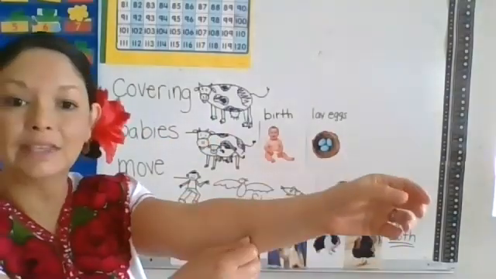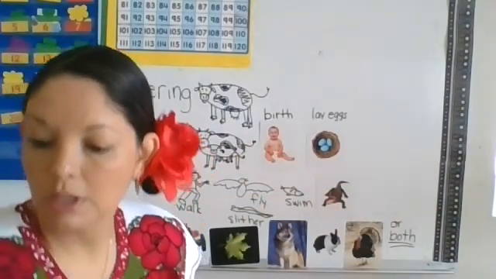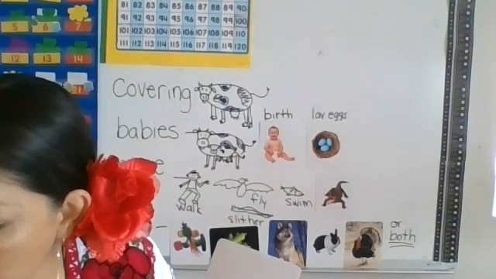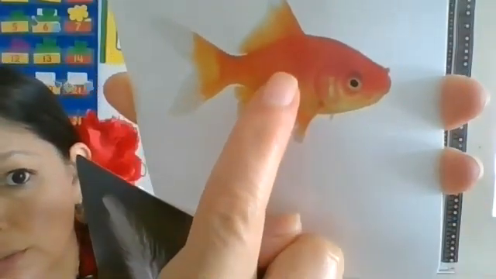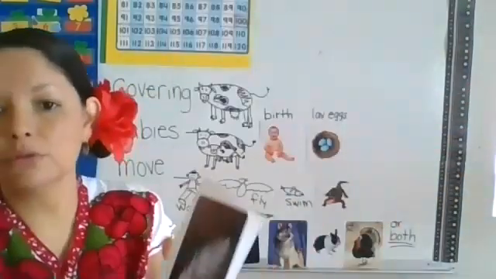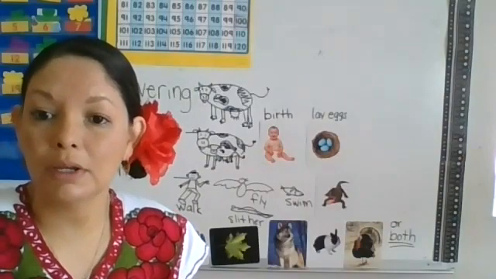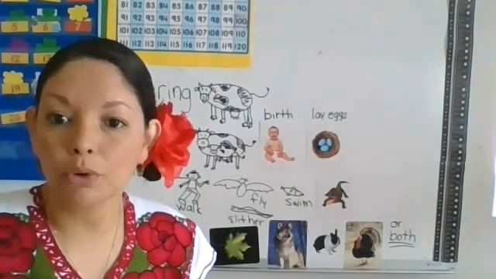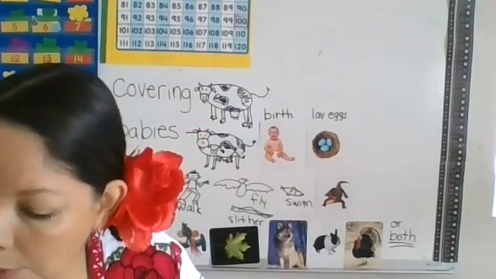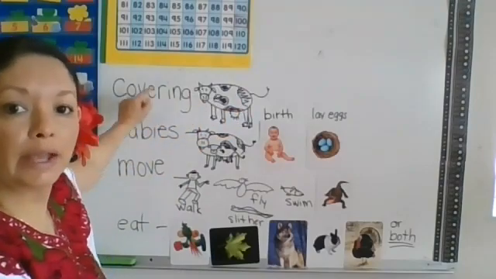Is it covered by skin? Is it covered by feathers? Is it covered by little scales? These are scales, they're little bumps. They're called scales. And we'll be talking about what covers them, or is it covered by an exoskeleton? Say what? What's an exoskeleton? Don't worry, we will get there. So I want you to think about, number one, what is the covering on the animal?